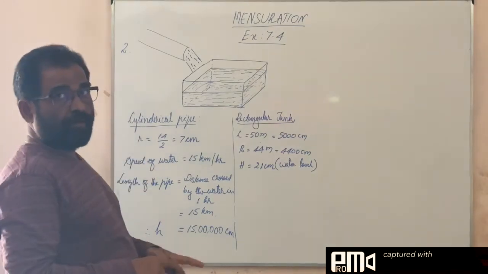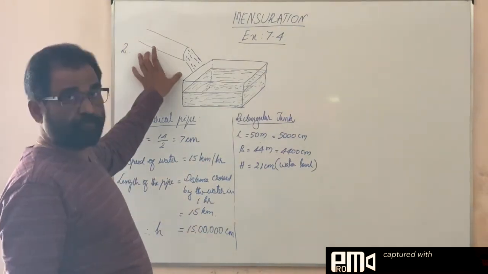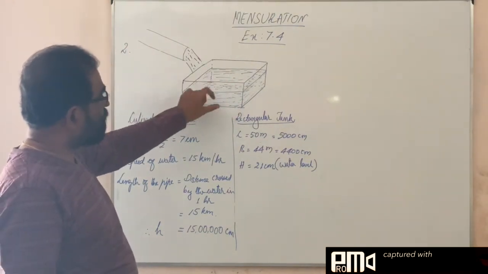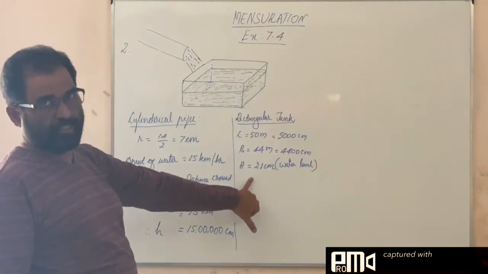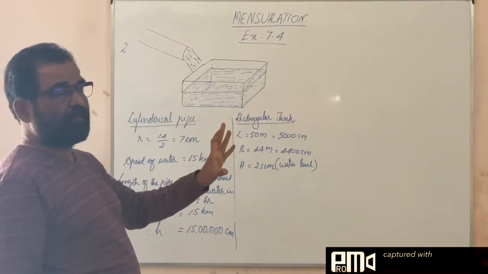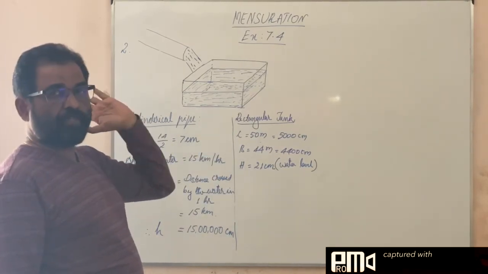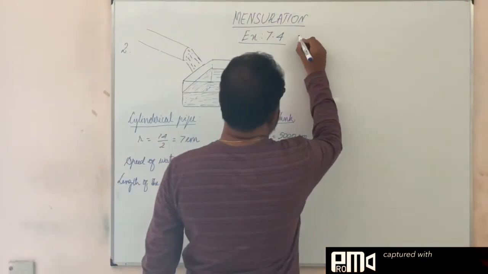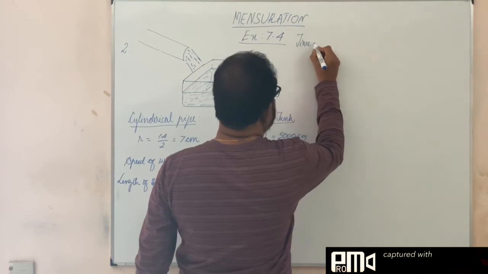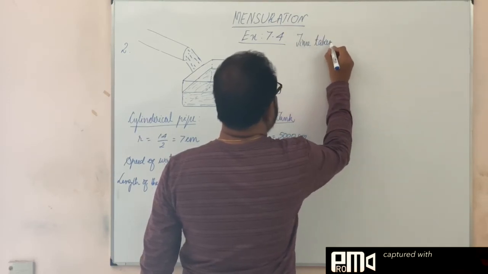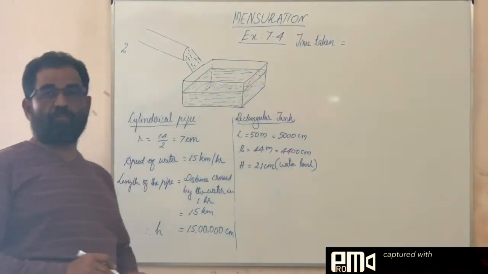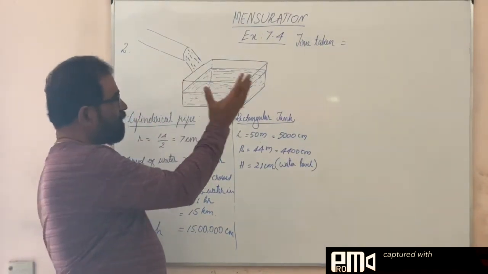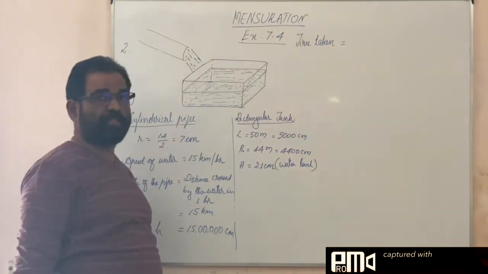The question is, how much time would this pipe take to fill water in the rectangular tank to a height of 21 centimeter? What's the time taken? Previously in some other problem we have seen how to find out the time taken. Don't make the problem very complicated, it's very easy. Time taken is equal to volume of the rectangular tank divided by volume of the cylindrical pipe. That's enough.